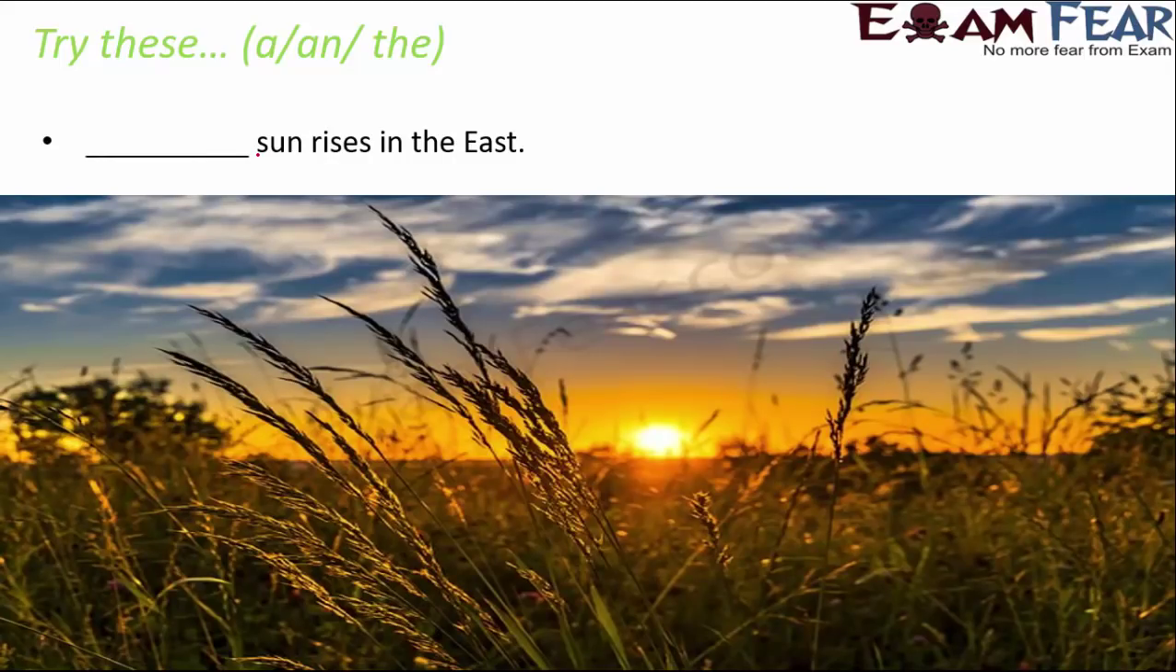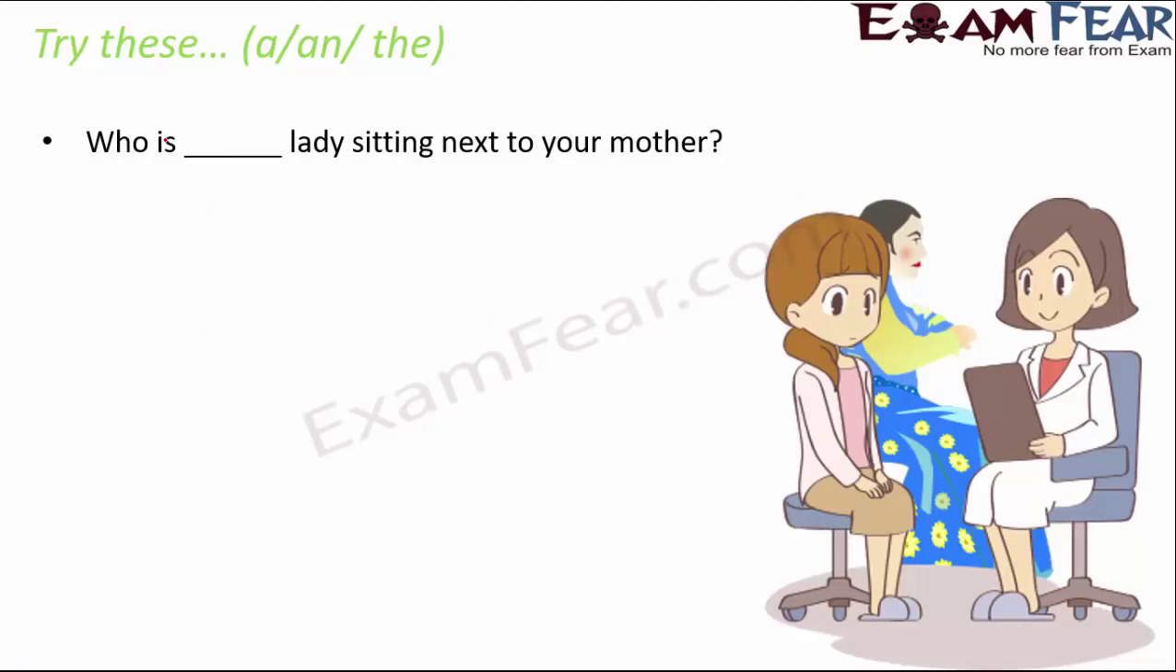Next one, dash sun rises in the east. So here, what is sun? Sun again is a unique thing, and before unique things we use the. So the sun rises in the east. Who is dash lady sitting next to your mother? Now let's assume that this girl is asking this girl that who is the lady sitting next to your mother? That means we are talking about a specific lady who is sitting next to your mother. So we will say, who is the lady sitting next to your mother?